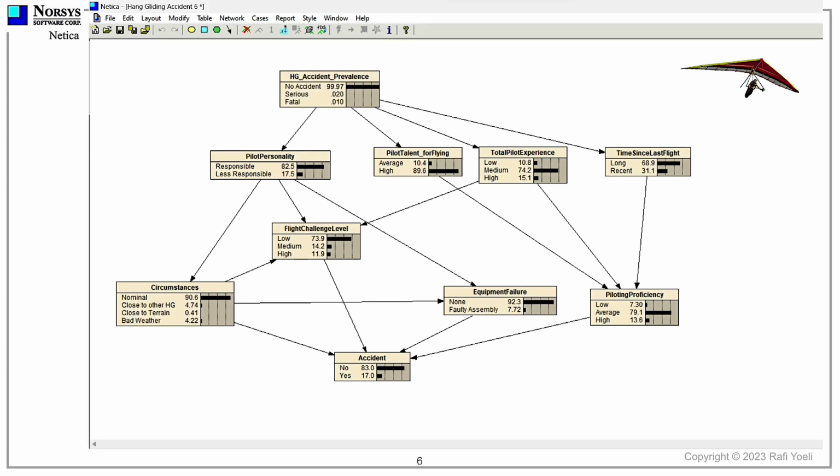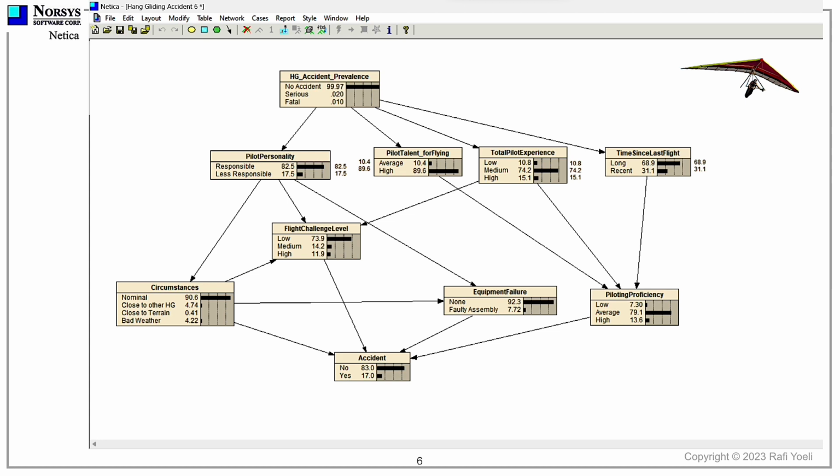But before we do that, notice the probability that the average pilot has a responsible personality, 82.5%. Why average pilot? Because this number reflects the learned experience of the network from all the cases we supplied it with, and that includes flights by all members of the club. Let us copy for reference the current probabilities next to each node.